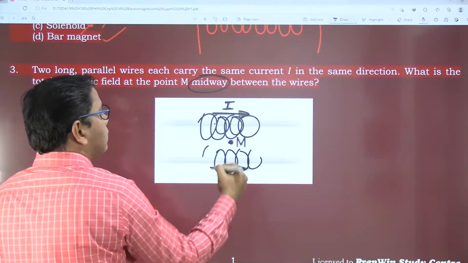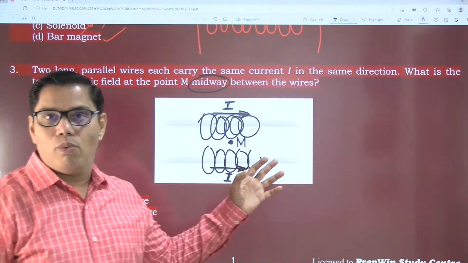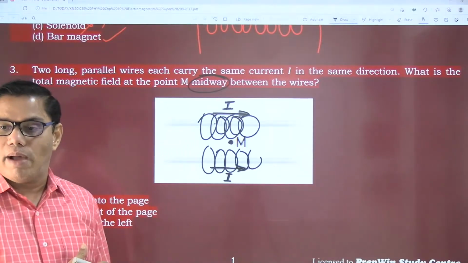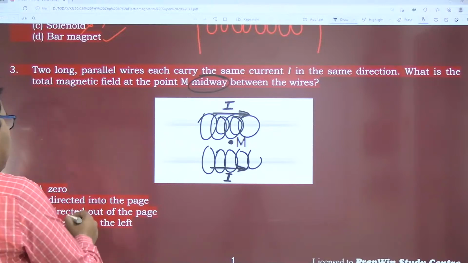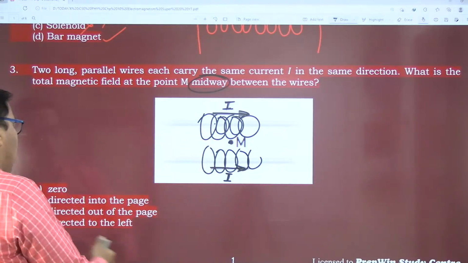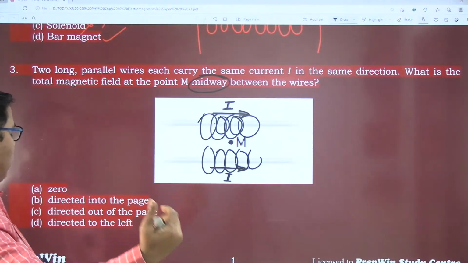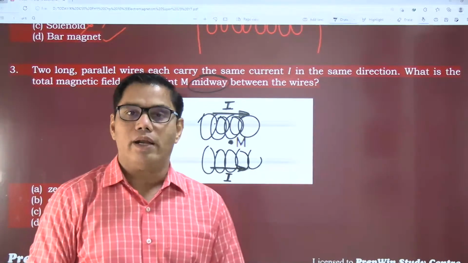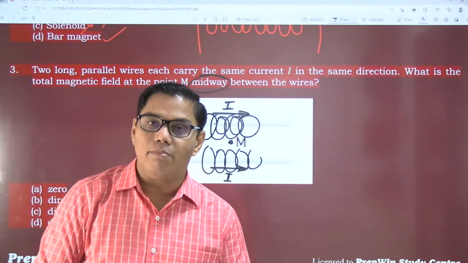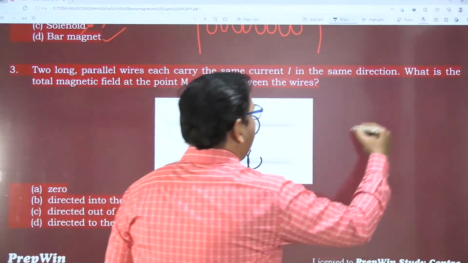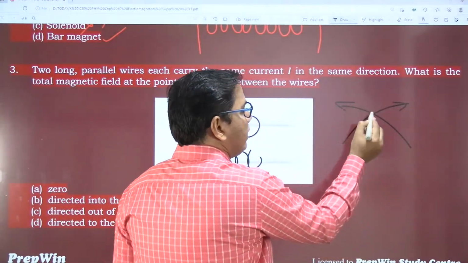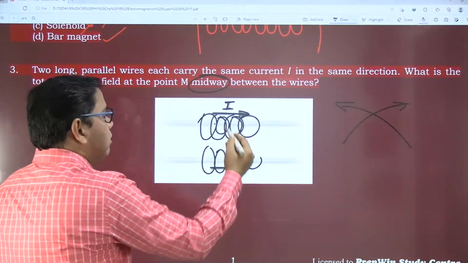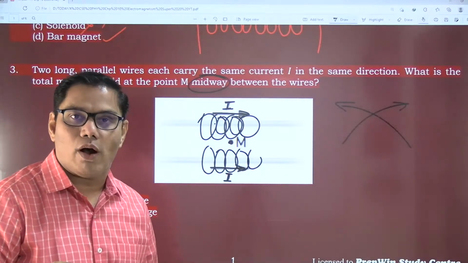So what is your answer? What will be the magnetic field at point M? Options are 0, directed inside the page, directed out of the page, directed to the left. Now we know one rule, that magnetic field lines never ever cross one another. So these magnetic field lines will not cross one another.